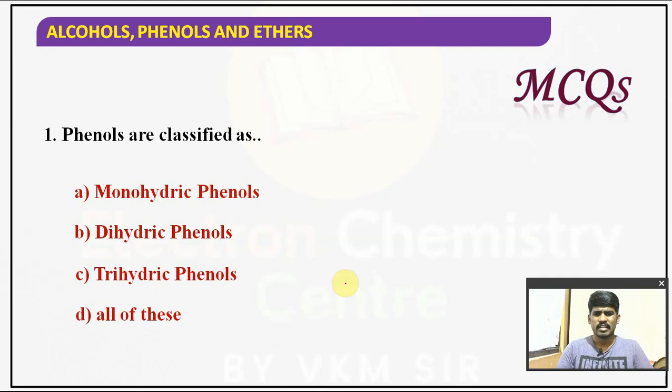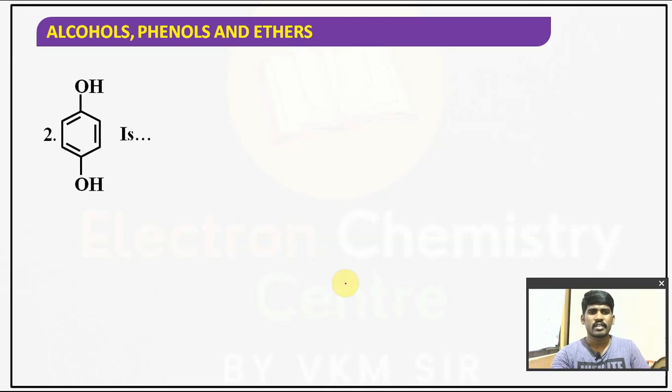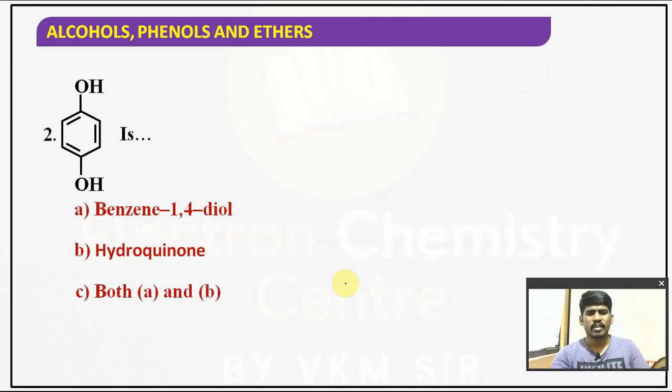So that is the classification that can be given for the phenols, and all these are simple, basic, or fundamental questions, right? So phenols are classified as mono, di, as well as trihydric phenols. It's like a recapitulation, recalling the concepts. It is an example of a dihydric phenol, no? So dihydric phenol, both A and B, benzene 1,4 diol as well as hydroquinol.